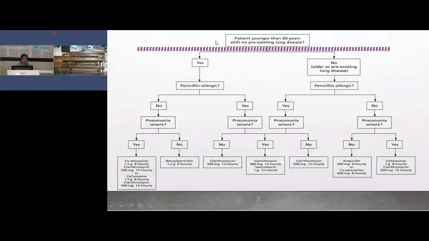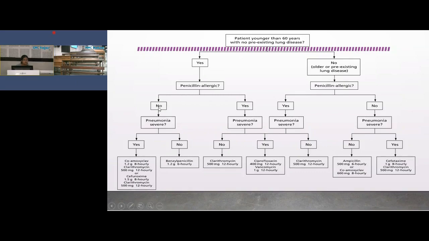So this is the flow chart for empiric treatment of community acquired pneumonia. As we suspect community acquired pneumonia, then see the age of the patient and any risk factors, high risk patient. That is, if the age is less than 60 and no pre-existing lung disease, then see whether penicillin allergy is present or absent.